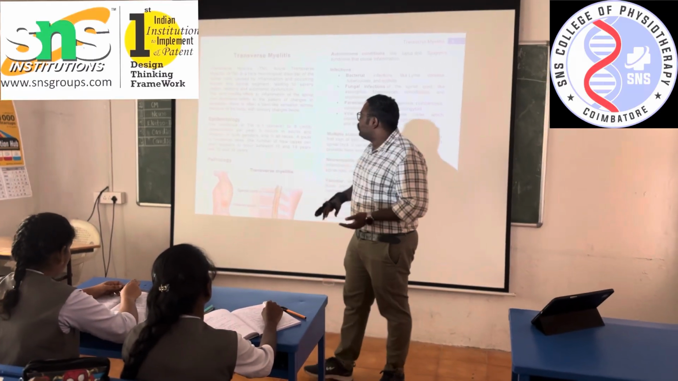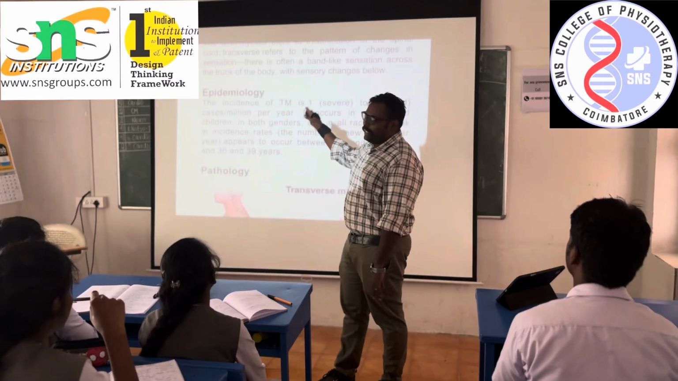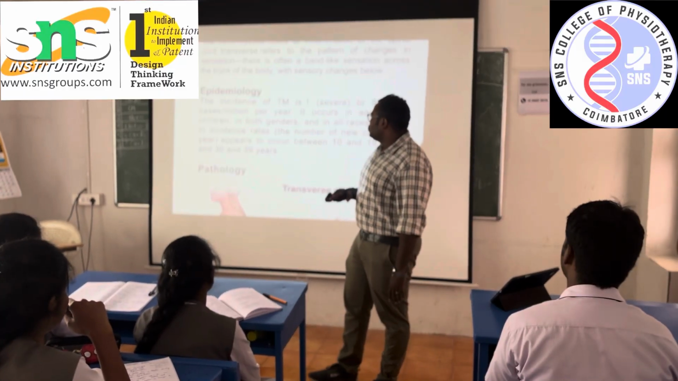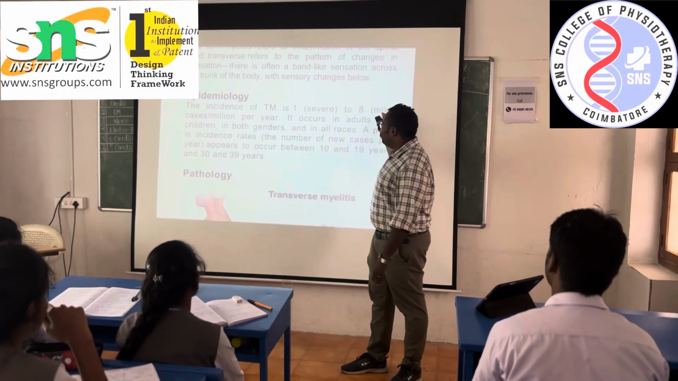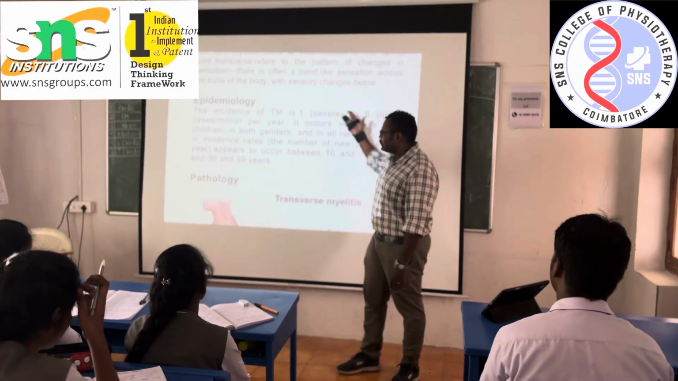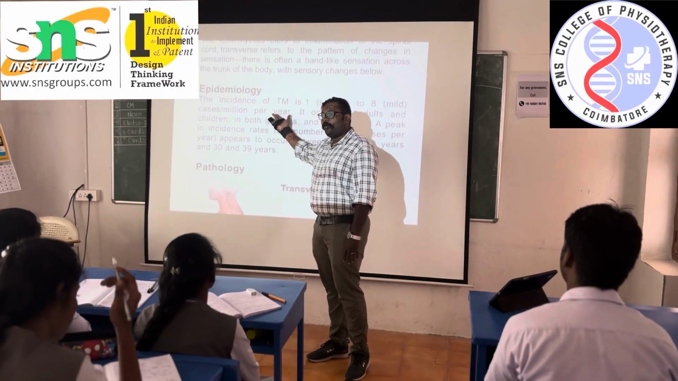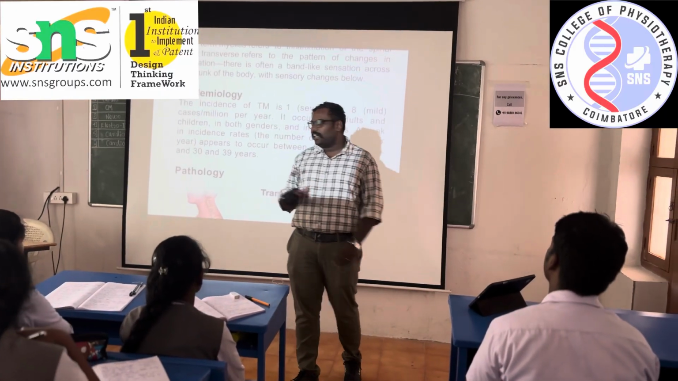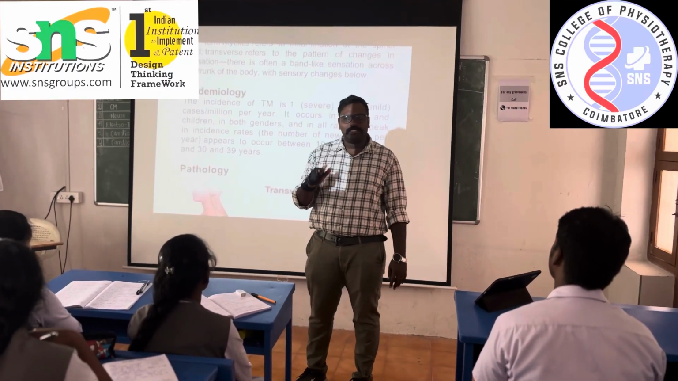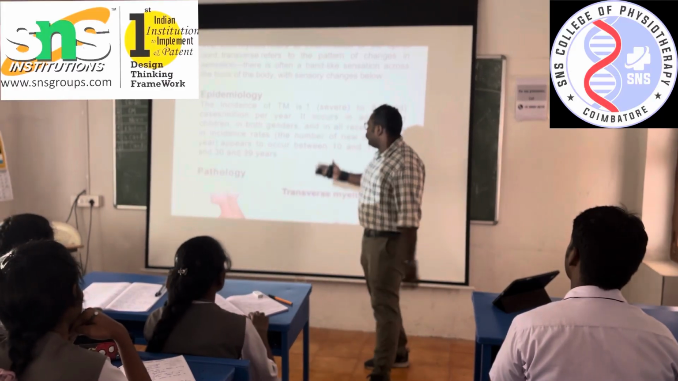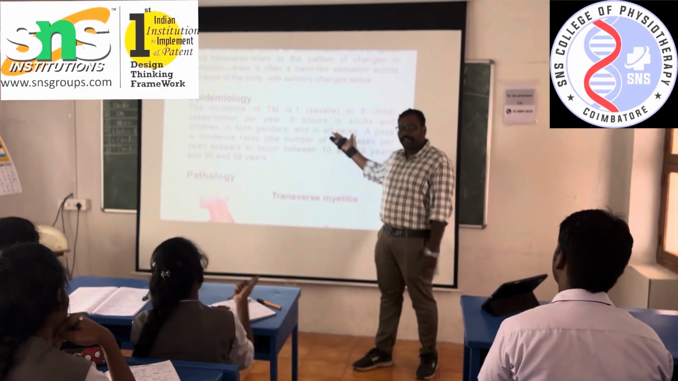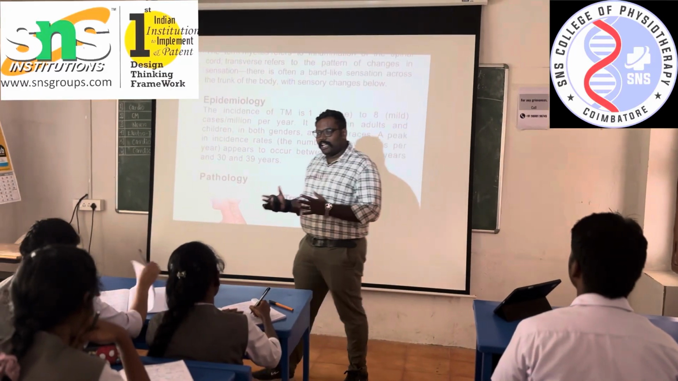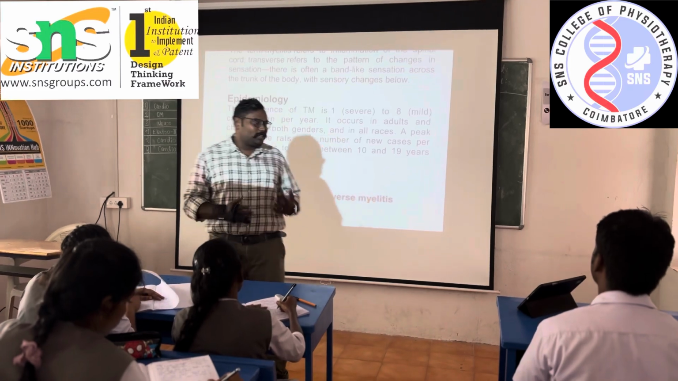Now we are going for the epidemiology. The incidence of TM. What is TM? Transverse myelitis. From severe to mild, it is 1 to 8 cases per million per year. Already we have discussed that TM is a rare neurological disorder. Now, the people who are getting affected: it affects both adults and children.